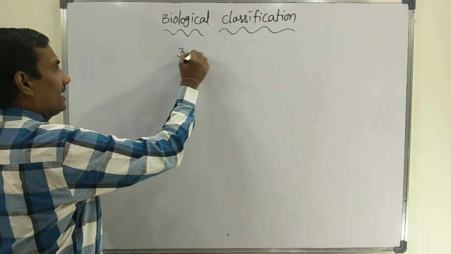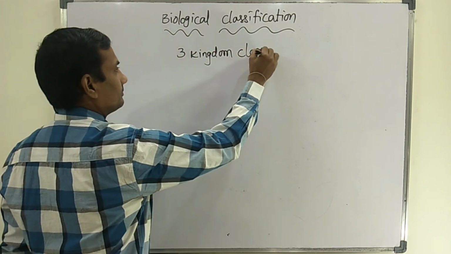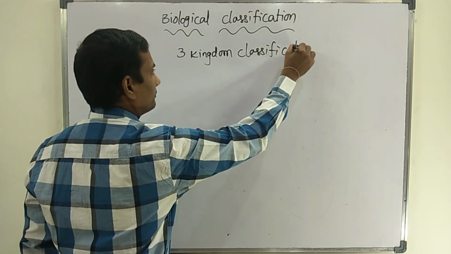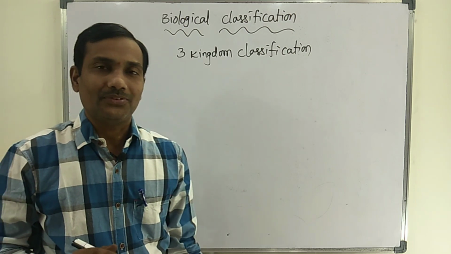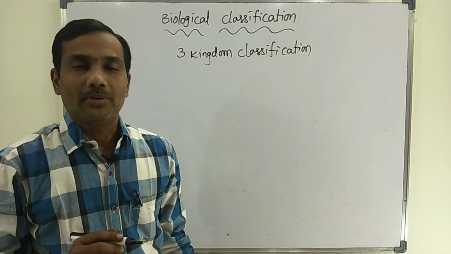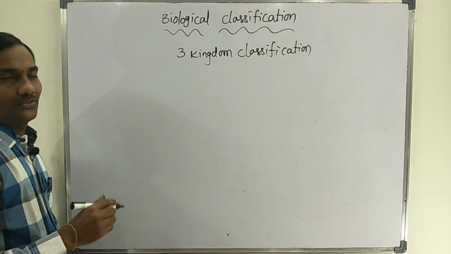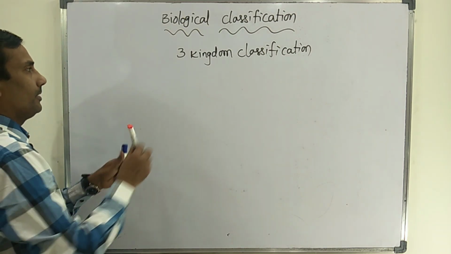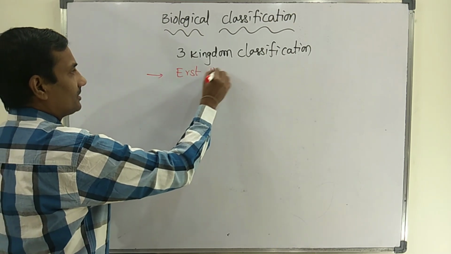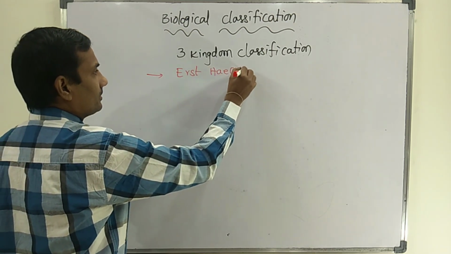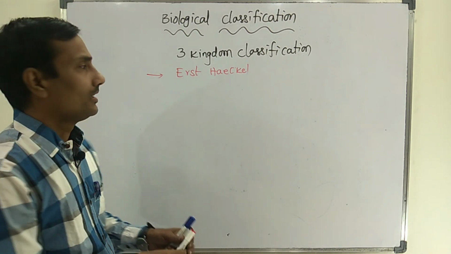Now, we'll discuss three kingdom classification. The first, two kingdom classification, was proposed by Carolus Linnaeus. Next, three kingdom classification was proposed by a scientist named Ernst Haeckel.